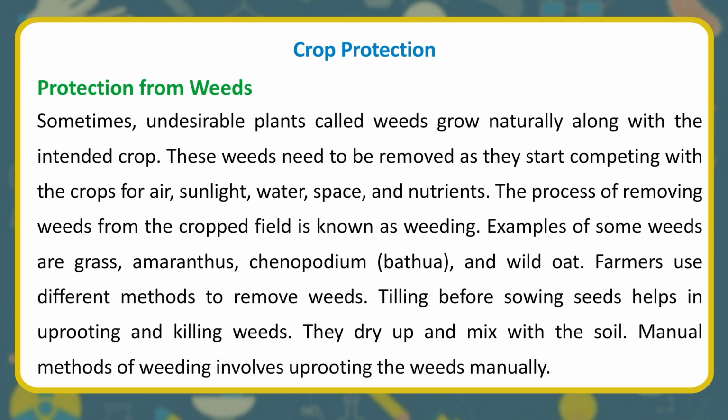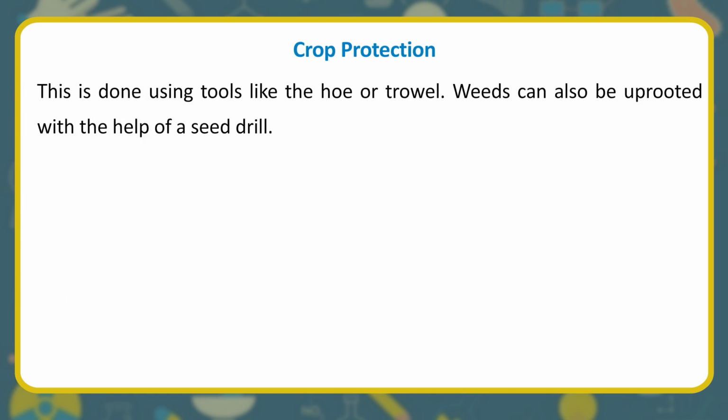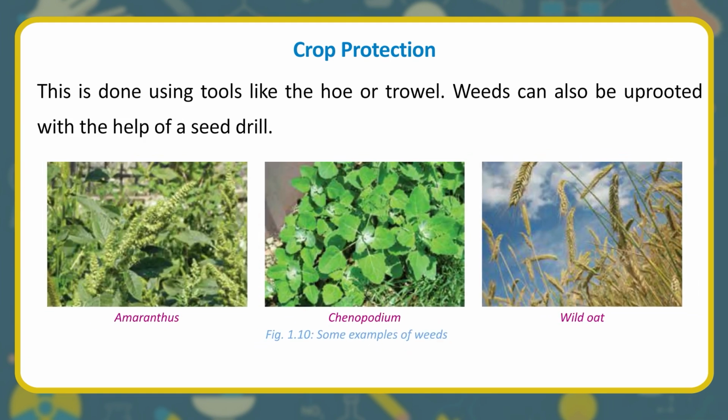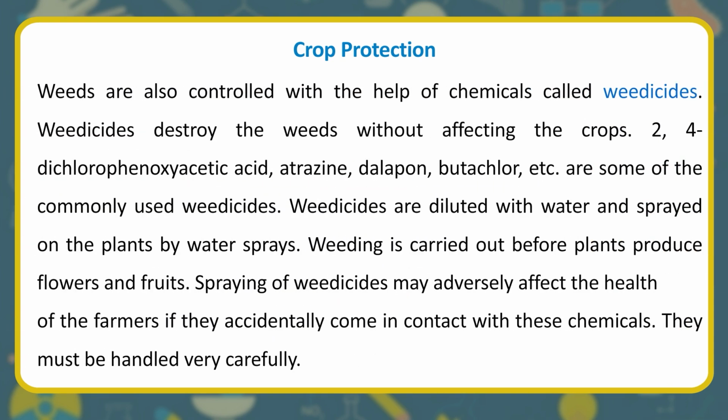Farmers use different methods to remove weeds. Tilling before sowing seeds helps in uprooting and killing weeds. They dry up and mix with the soil. Manual methods of weeding involve uprooting the weeds manually. This is done using tools like the hoe or trowel. Weeds can also be uprooted with the help of a seed drill. Weeds are also controlled with the help of chemicals called weedicides. Weedicides destroy the weeds without affecting the crops.